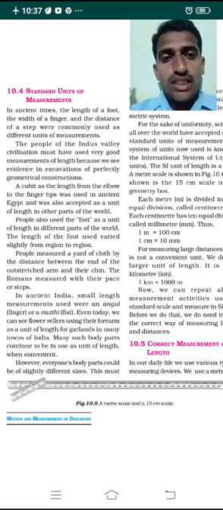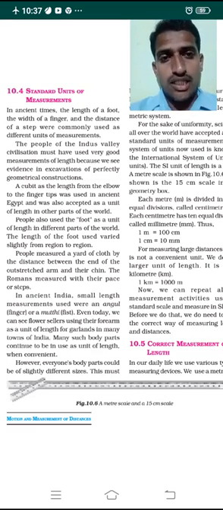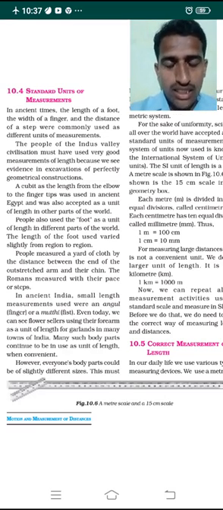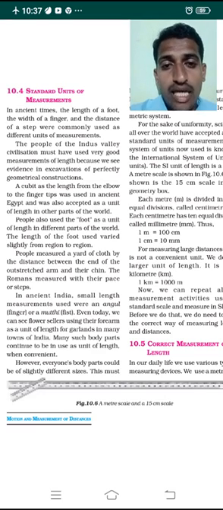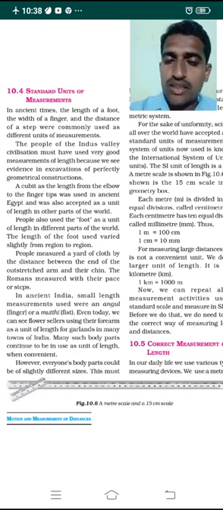There is one unit called the cubit. A cubit is the length from the elbow to the fingertips. It was used in ancient times in Egypt, and was also accepted as a unit of length in other parts of the world. This cubit was usually used in Egypt, and it is the distance from our elbow to the fingertips. Firstly it was used by the Egyptians, later on it was accepted all over the world.